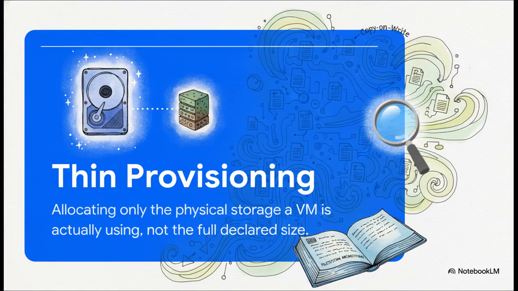And finally, thin provisioning. This is honestly just pure storage magic. It lets you declare a 100 gigabyte virtual disk for a server while only physically consuming the 20 gigabytes of data that are actually written to it. But here's the kicker. It is entirely the underlying file system support for sparse files or a copy on write architecture that makes this amazing space-saving illusion possible in the first place.